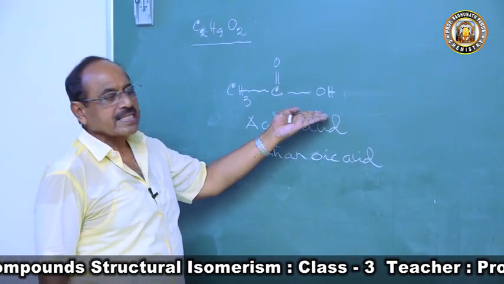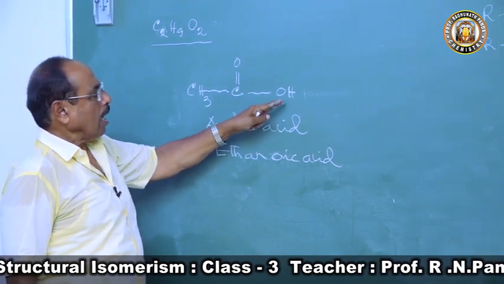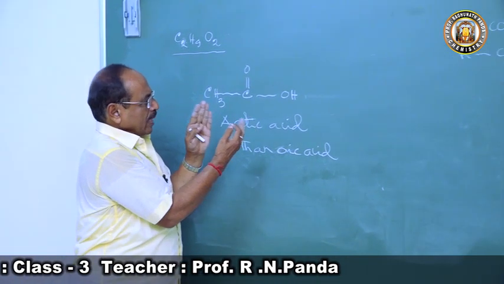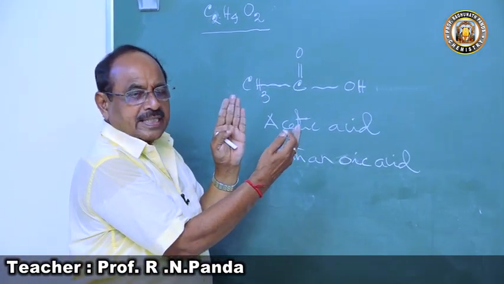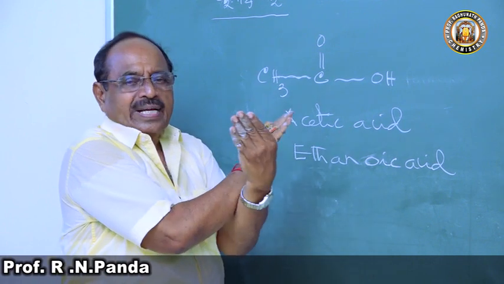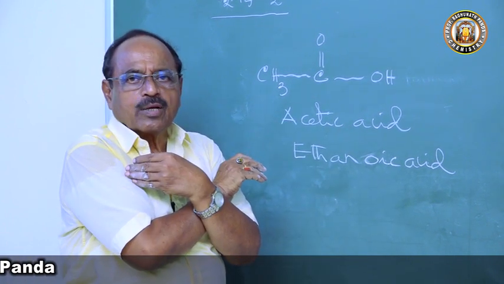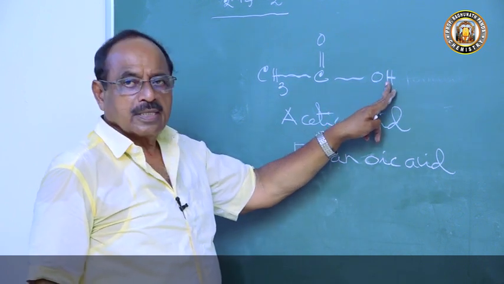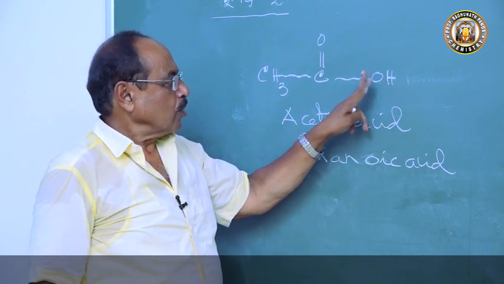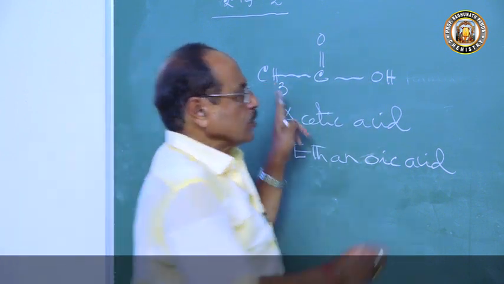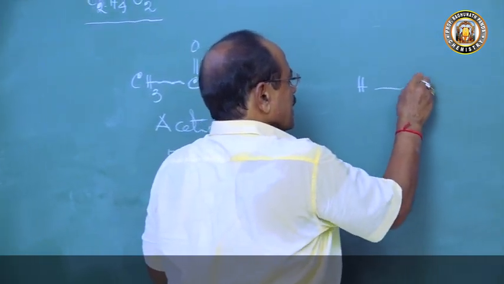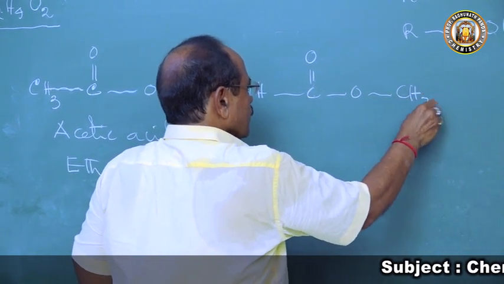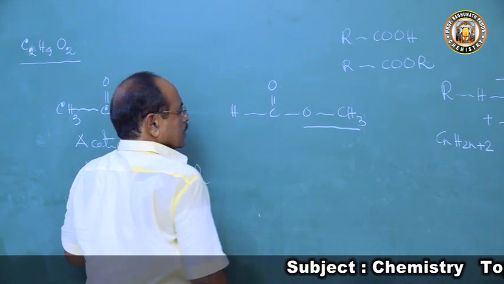Now we will make it an ester. Now when you write the ester of the carboxylic acid, just make a 180-degree rotation. Just make a 180-degree rotation, you will find the ester. So first you write HOCOCH3. So we will write HCOOCH3. So this is the alkoxy group. So this is the ester.